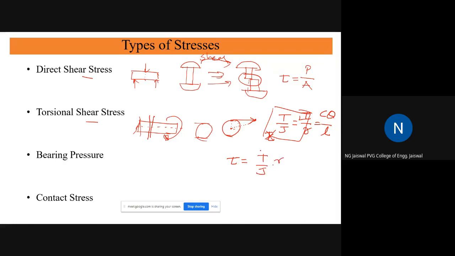What is T? T is the torsional load, torsion, twisting moment, torque. These are all the same things. Torsion value, and J is called the polar moment of inertia. We'll see what the polar moment of inertia is and what its equations are, and then we solve some numericals. So T by J into R. R is the radius.